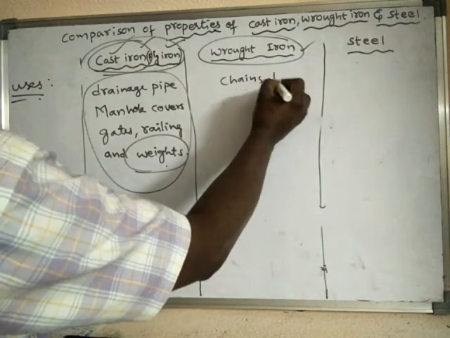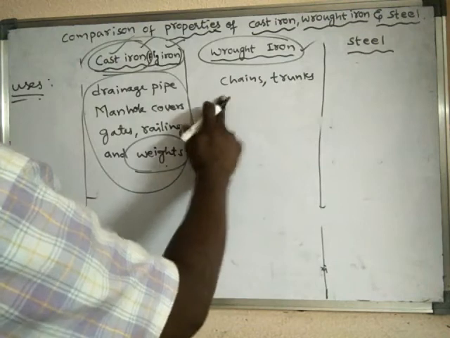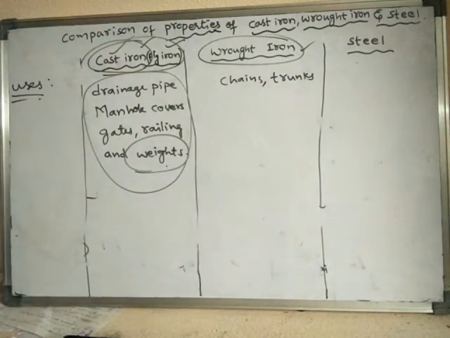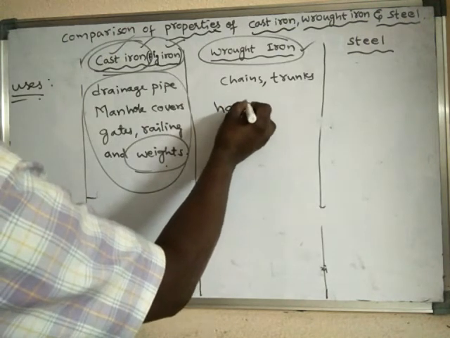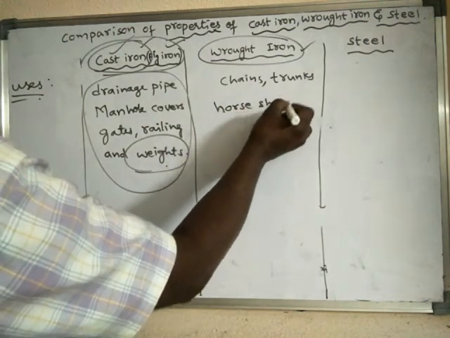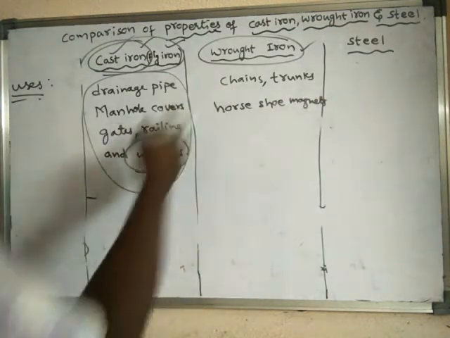Chains, trunks, because as it is malleable, we can make trunks. And horseshoe magnets, this is important. Horseshoe magnets are made from wrought iron.